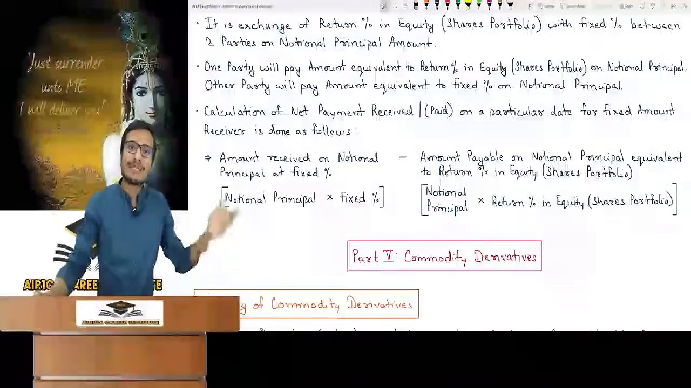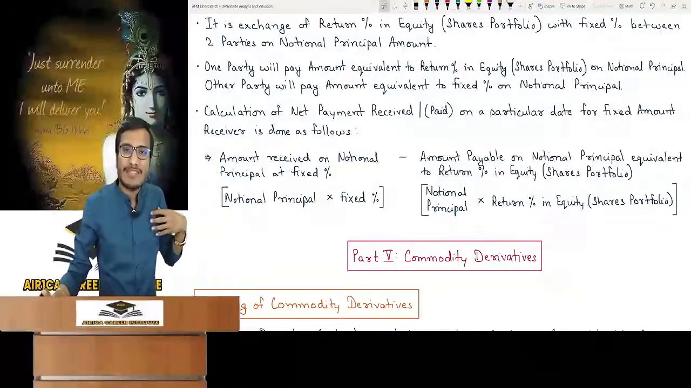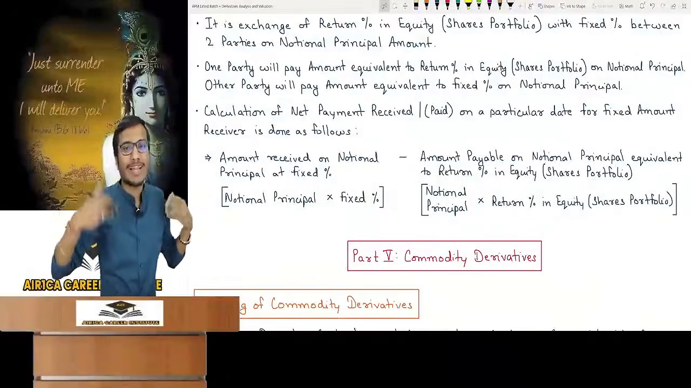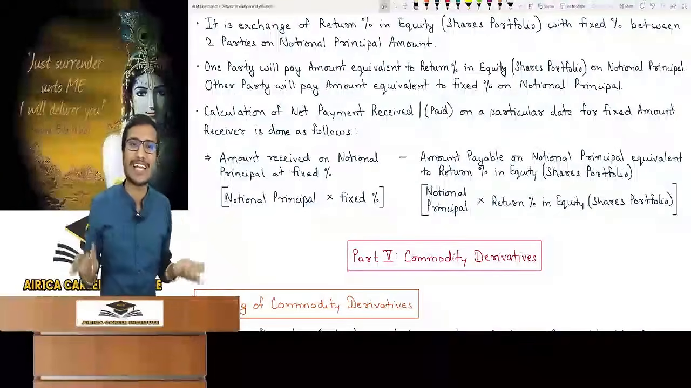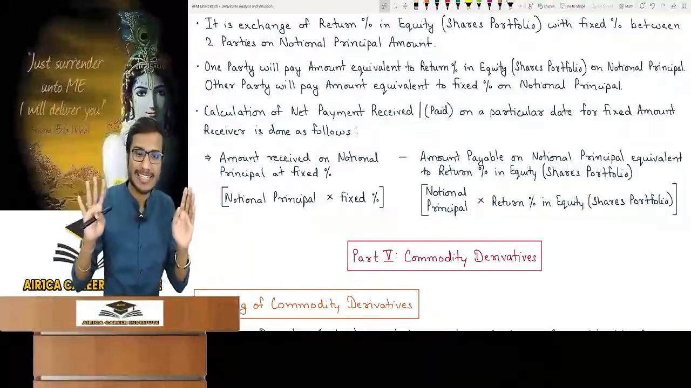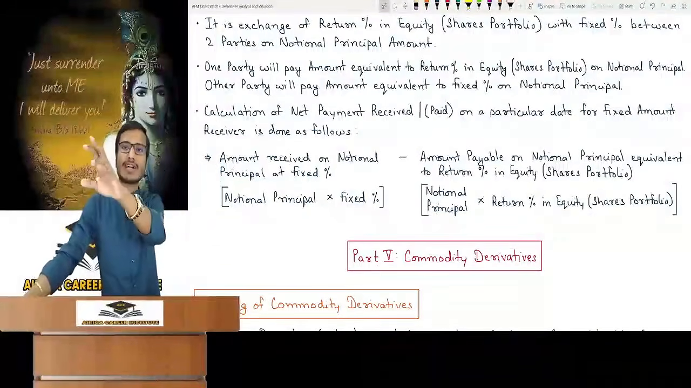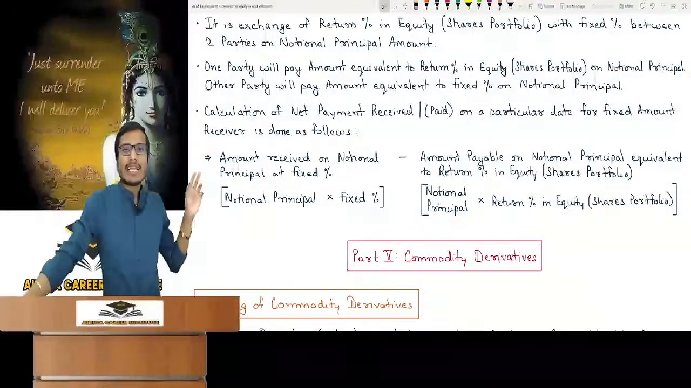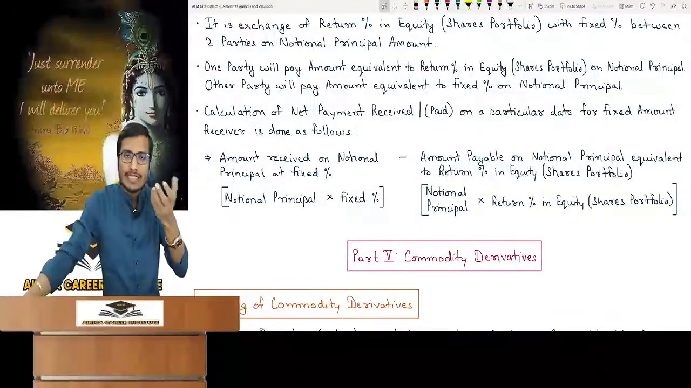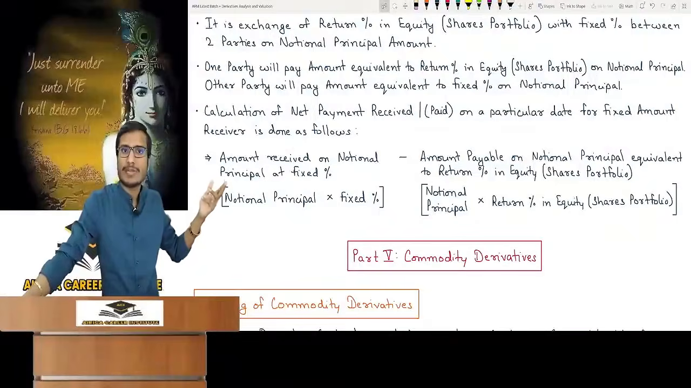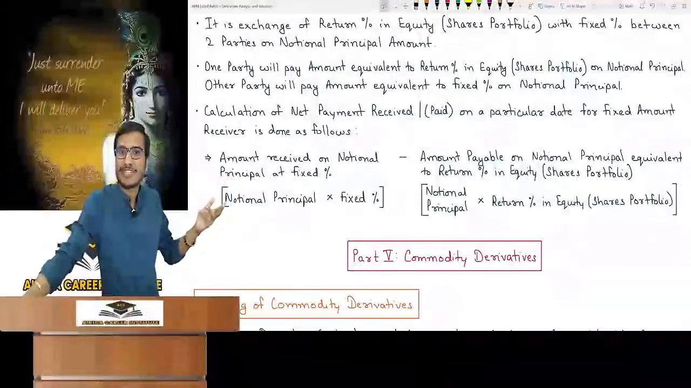So if you ask, it's the same calculation. If my fixed amount is the receiver's profit and I have a loss, the same amount is profit for him. This is a derivative contract, so no need to write it. It's talking about the fixed amount receiver, meaning I am transferring return on equity and taking a fixed return. Net amount received or paid, so let's see how much is received. Amount received on notional principal at fixed percent: notional principal into fixed percent.